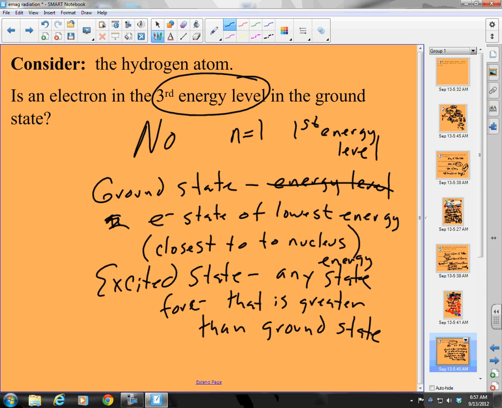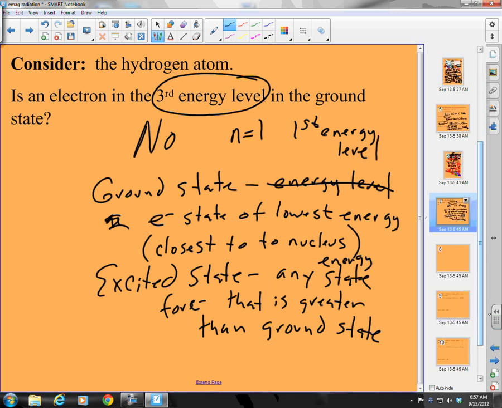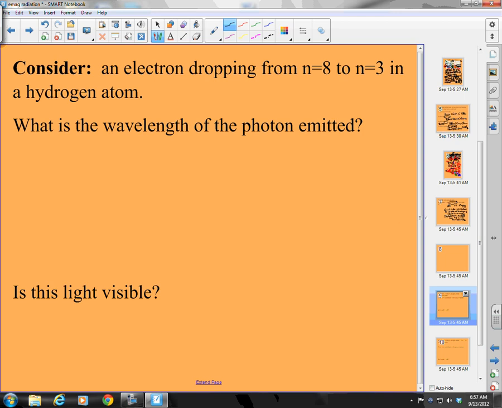Okay? Finally, last two, and then we're done. Here we go. Consider an electron dropping from n equals 8 to n equals 3 in a hydrogen atom. What is the wavelength of the photon, and is this visible light?